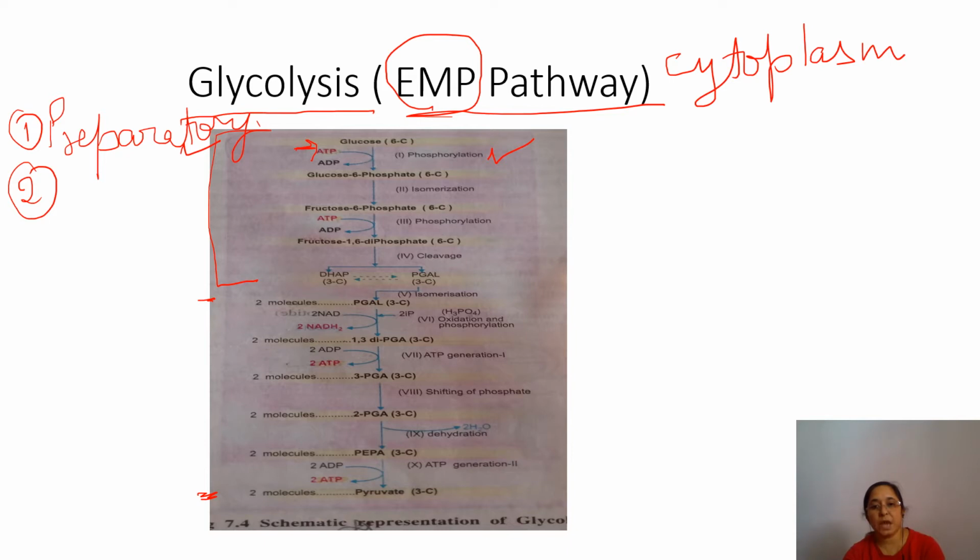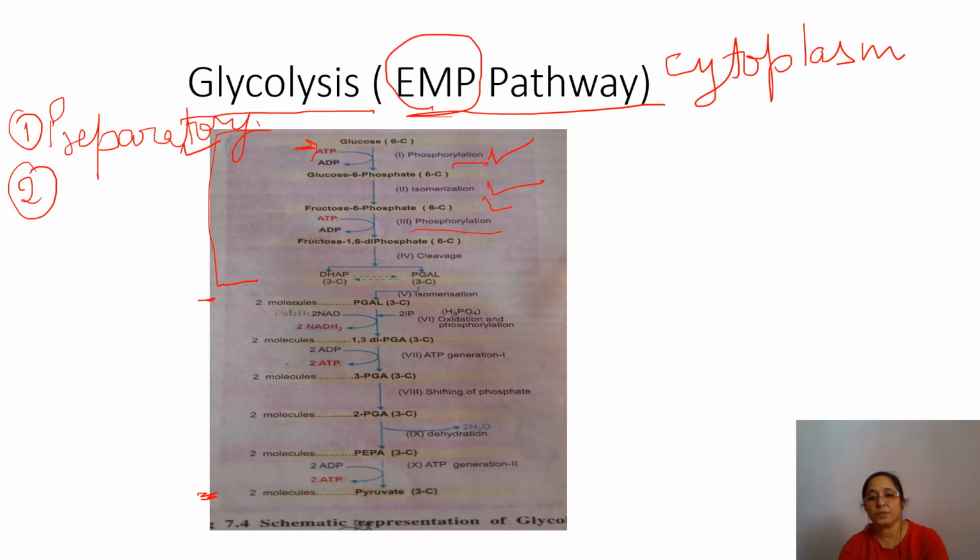Now next is the isomerization. Here this is phosphorylation, then isomerization. Glucose 6-phosphate will be converted into its isomer, fructose 6-phosphate, and this occurs in the presence of the enzyme phosphoglucoisomerase. Then come to the next one, phosphorylation 2. First phosphorylation is here, then the second one is here.